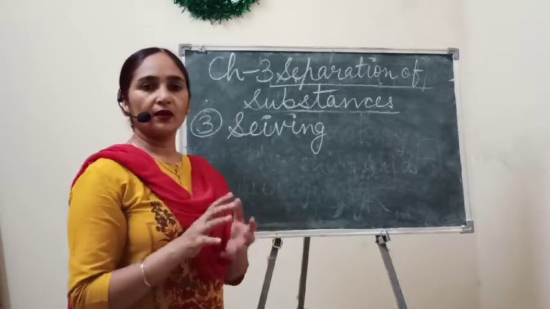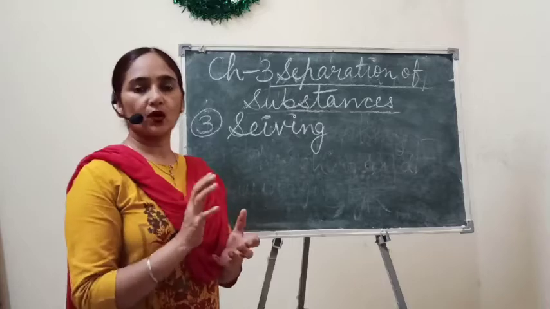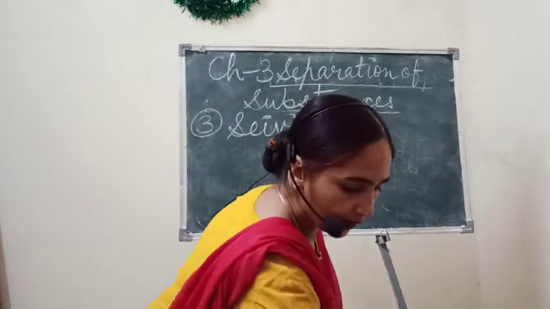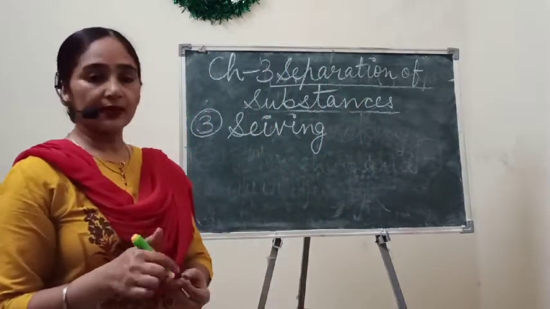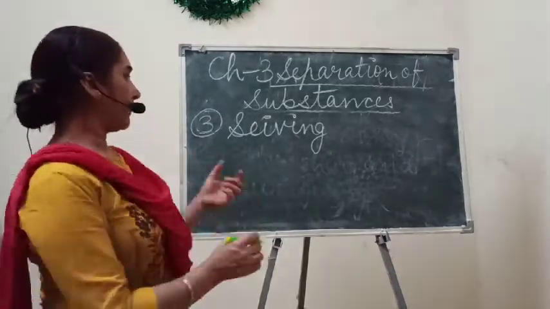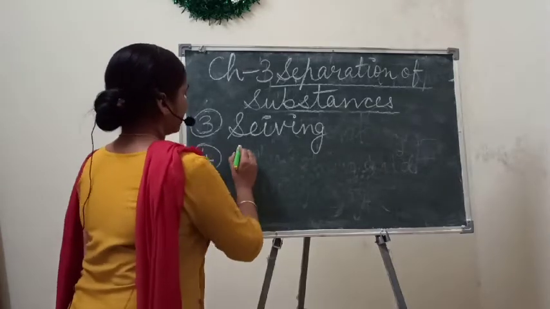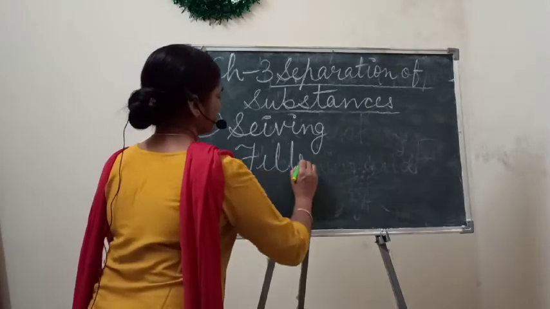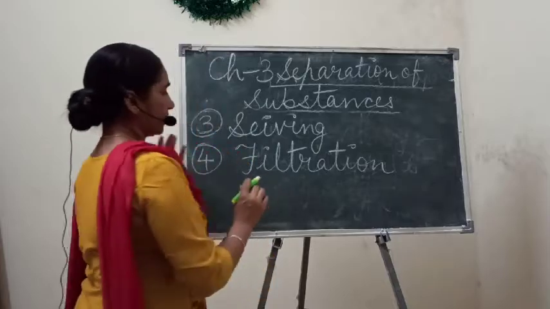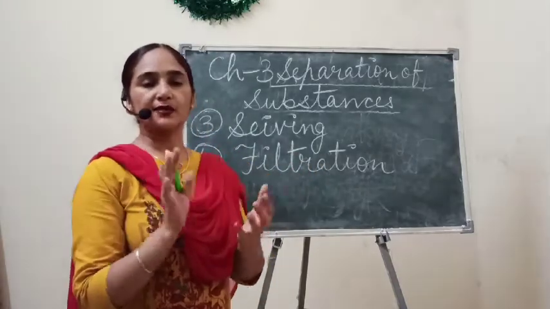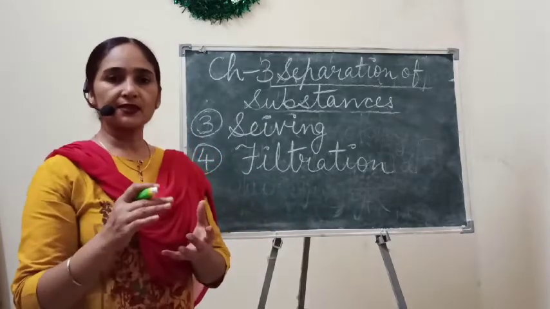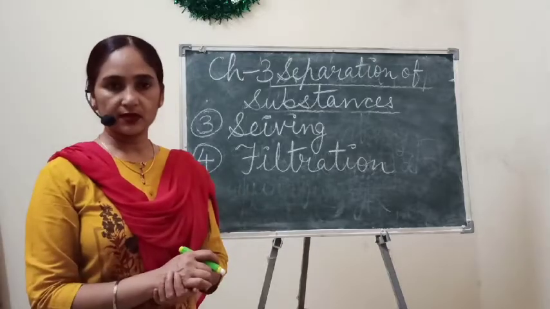So this is about sieving, how we can separate material with the help of sieving. And in this method we generally consider the size of the material which we want to separate. After sieving, our next topic is filtration. We can use this method to separate or filter out any liquid substance from any solid substance.